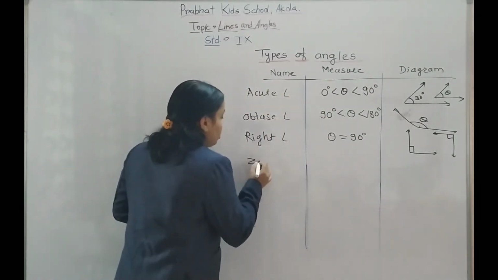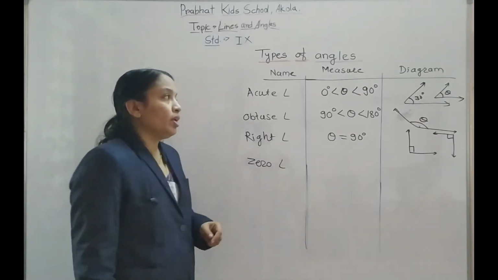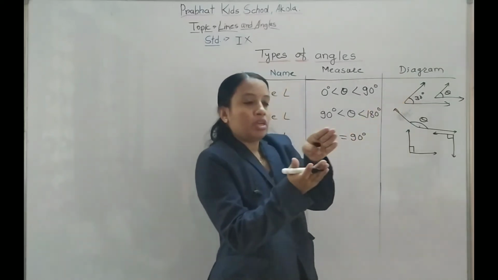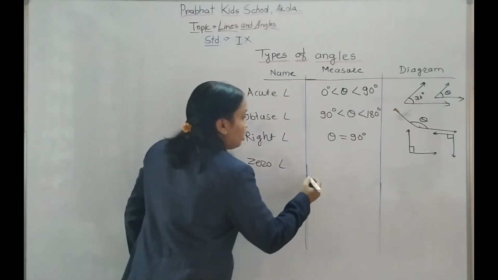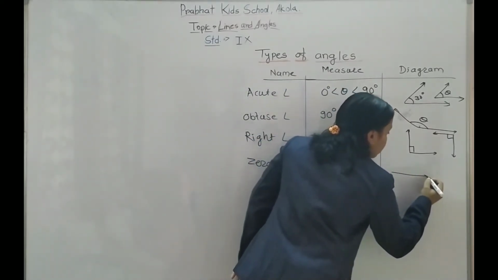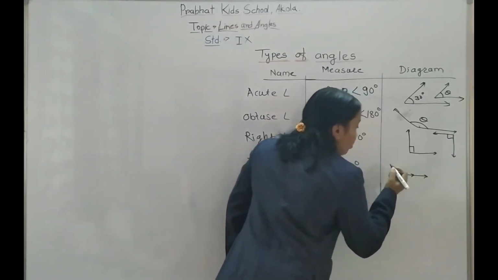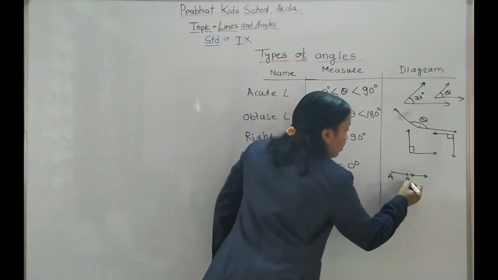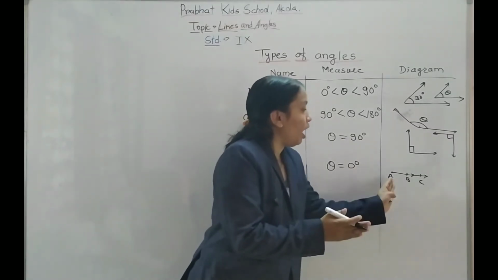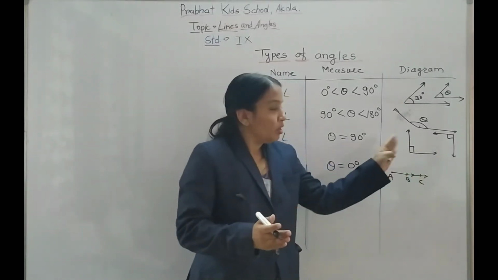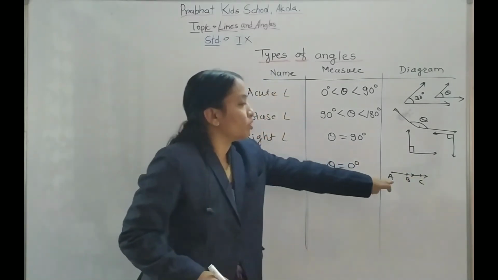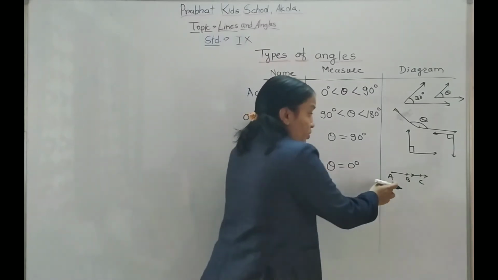Then the next one is the zero angle. What is a zero angle? This is the initial arm and this one is the terminal arm. If both are overlapping on each other, then theta is equal to 0 degree, and the diagram will be like this. If both the rays, the initial arm and the terminal arm, lie on the same position, or they are collinear, then the angle formed is 0. So it is called a 0 degree angle. It is denoted like this.